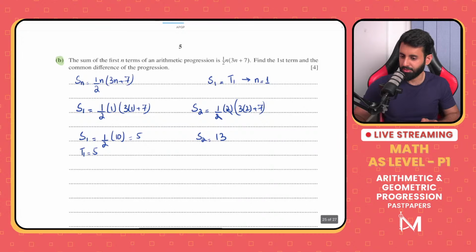So that means the sum of the first two terms is equal to 13. Now how does that help? Here's how this helps. Now pay close attention. Here's what we know so far. We know the first term is 5.